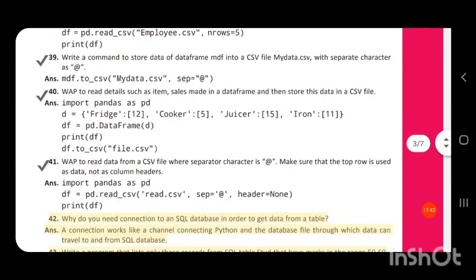Next, write a command to write the data of a data frame mdf into a CSV file mydata.csv with separator character as @.